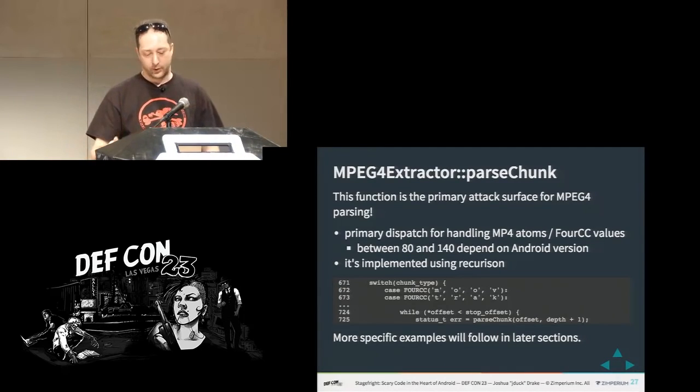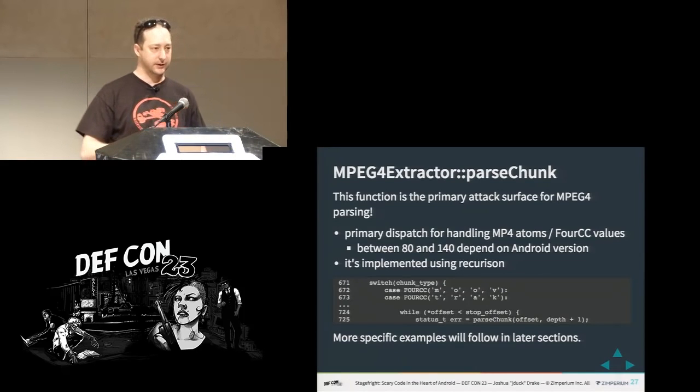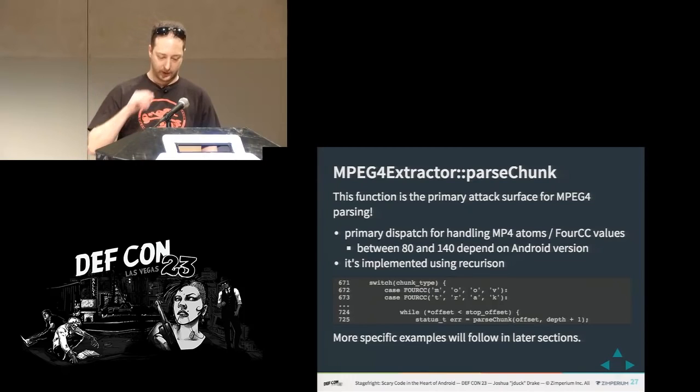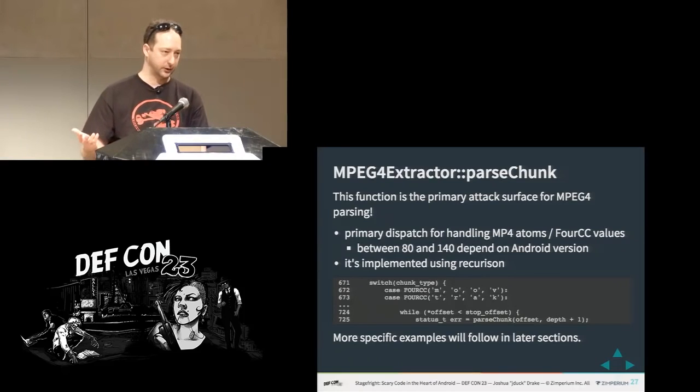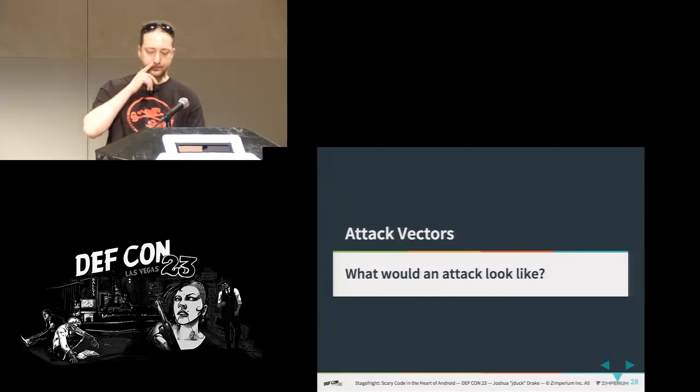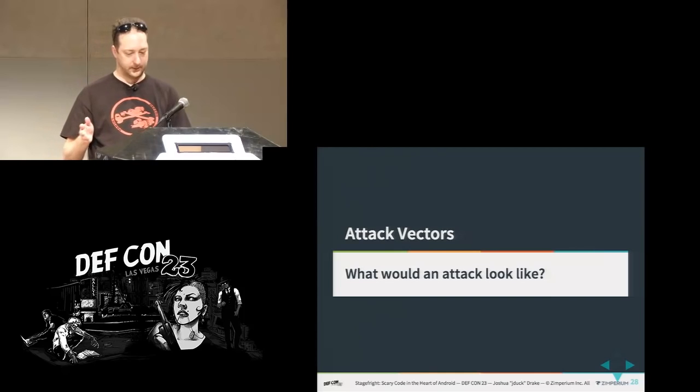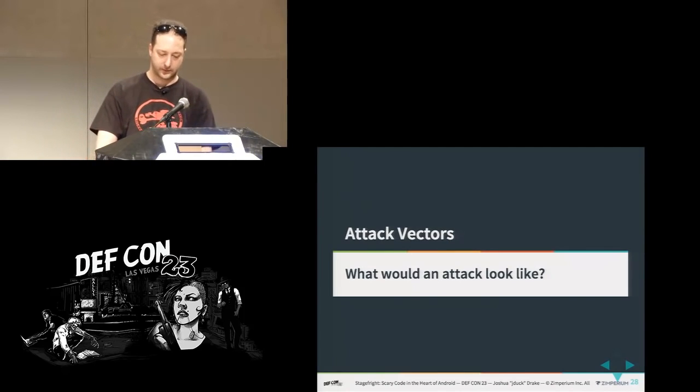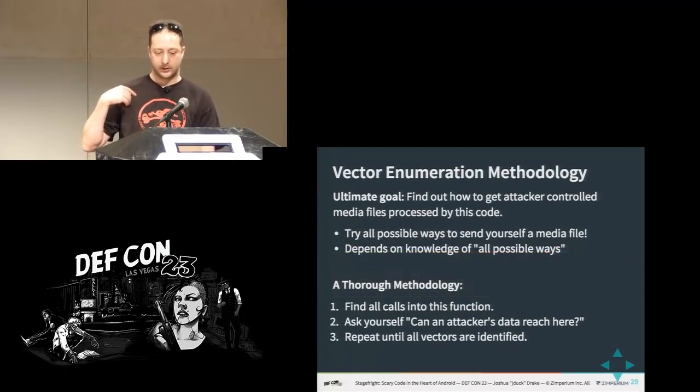So when you look at Android, at all versions across AOSP, which is beautiful because Git is wonderful, I love Git, you see that earlier versions had about 80 atoms supported, and newer versions have about 140. So it's roughly almost double the amount of code over the course of the development. We'll look a little closer later, but you can see here an example where the move and the track chunks are especially handled, where they say, oh, well, we have more chunks inside, so it recurses. And the recursion is really not relevant other than it's annoying to debug recursive code sometimes, but that's great. Let's keep going. Let's talk about attack vectors.